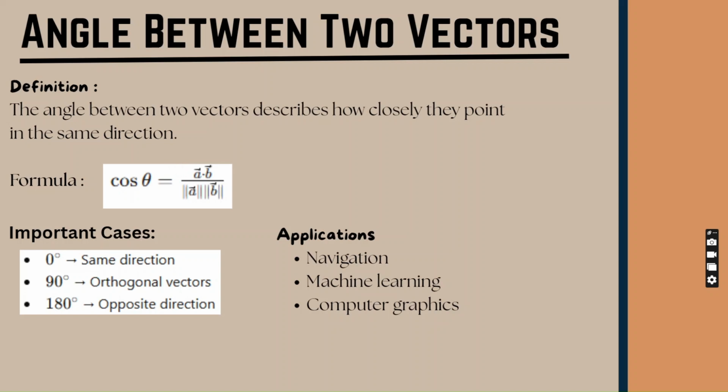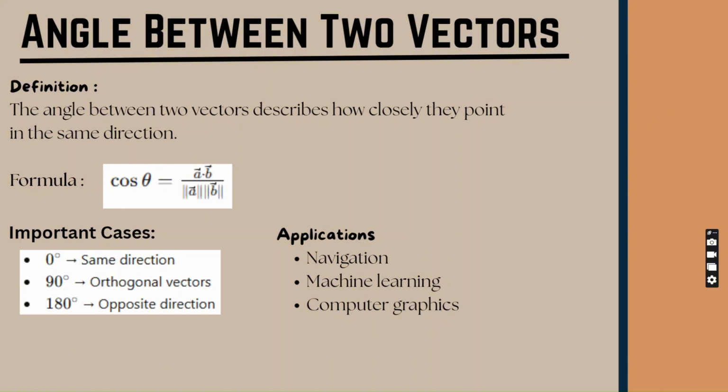The angle between two vectors measures how closely two vectors point in the same direction. To find this angle, we use a formula involving both the dot product and the magnitude of the vectors. So cos theta equals the dot product of vector A and vector B all over the magnitude of A times the magnitude of B. The magnitude of a vector refers to its length, of course.